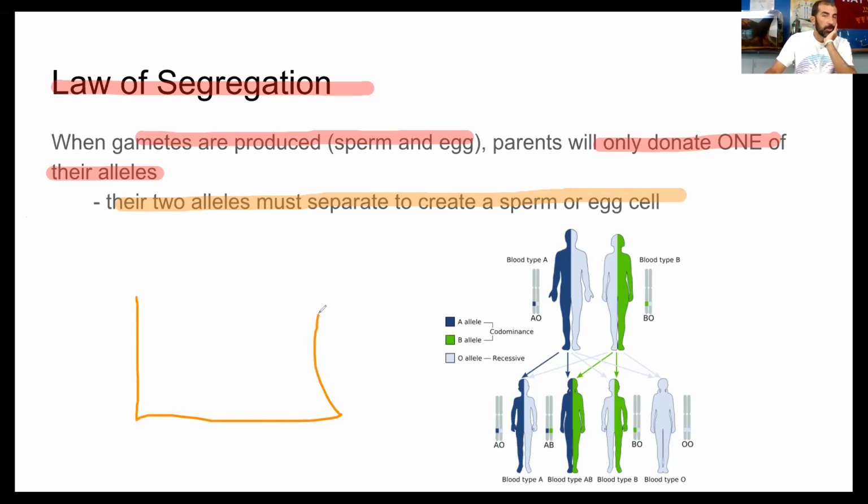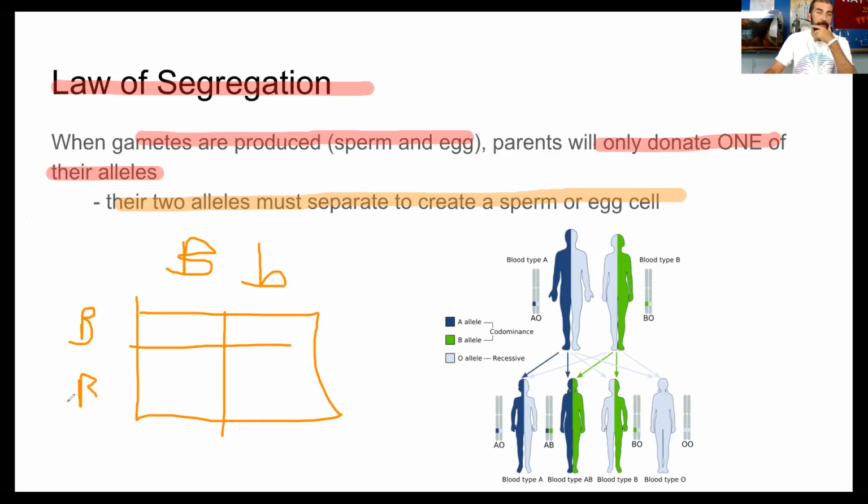So here's basically what it's saying. If I drew a Punnett square again, like we just had it, right? And I had that brown-eyed parent and that other brown-eyed parent, what it's saying here is for these parents to create that offspring, their alleles have to separate, right? Both big B's can't go in this box. Only this one will go in that box.